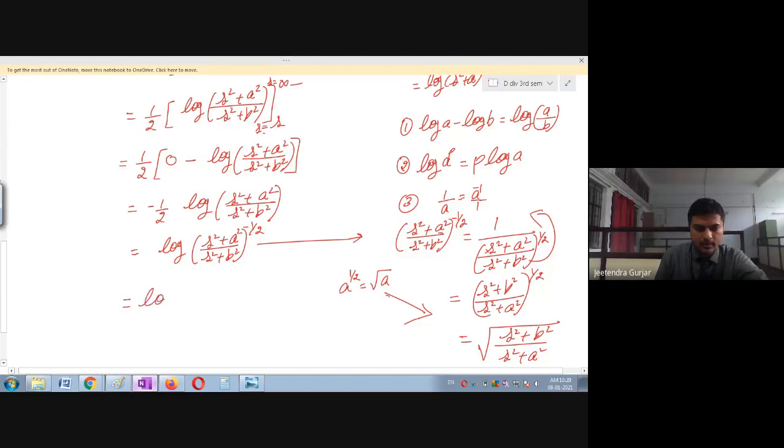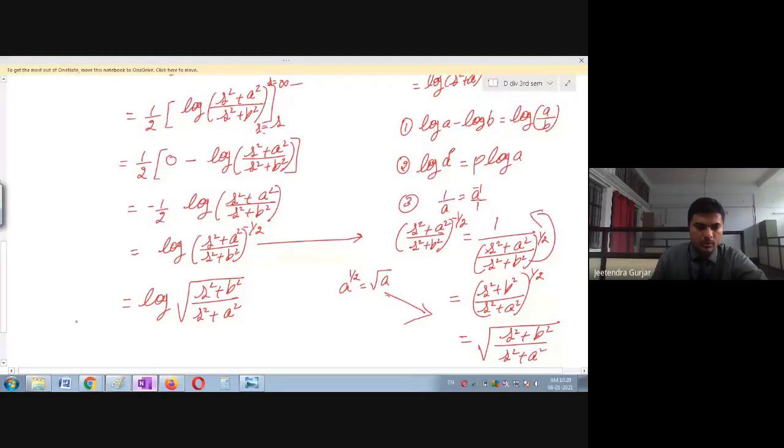So we can see this is log of square root of s square plus b square divided by s square plus a square. One can easily see why. You can see this is minus 1 upon 2, it will become square root of s square plus b square divided by s square plus a square.